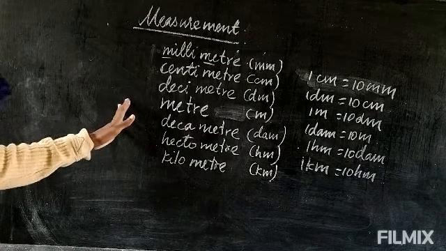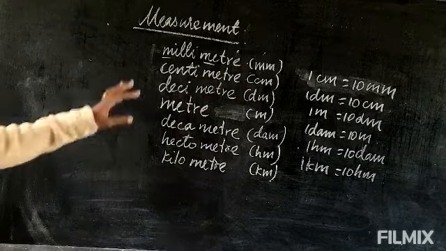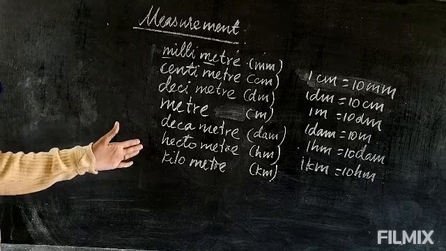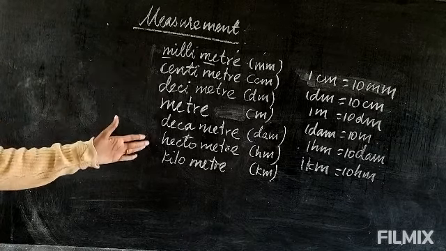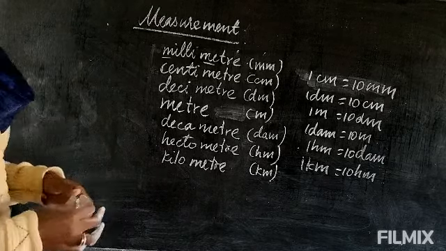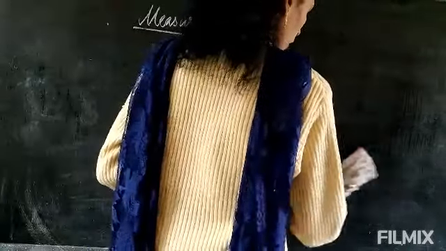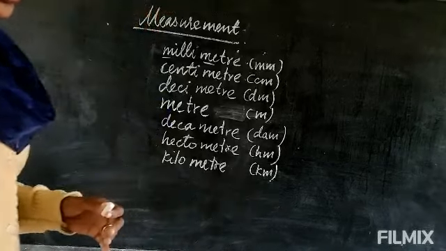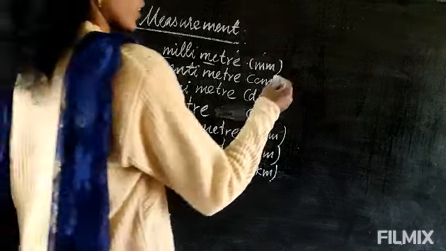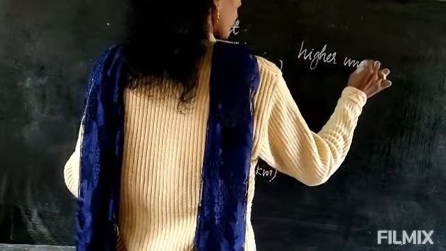Now we will come to the formula. This itself is the formula. If they ask how to convert between units, say from decimeter to hectometer, how do we find the formula? Let's see. First I will show you how to find the formula for converting the higher units into the lower units.